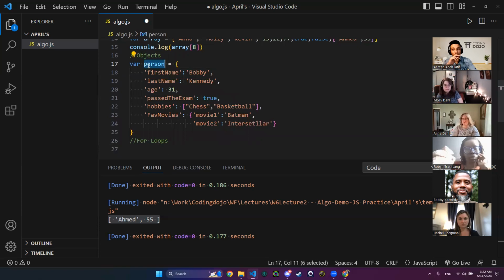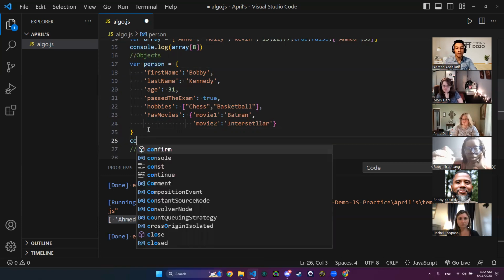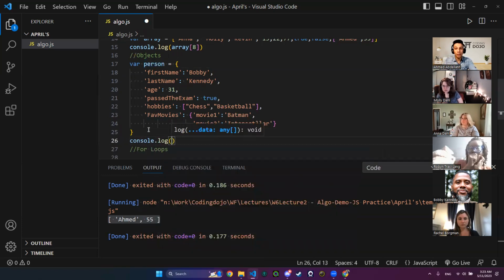In the objects, thank you so much for this, Rachel, yep, I would be calling the name of the object, then the key. So let me console.log. I want to console log the age of Bobby, which is 31. So 31 is in person, which is my object. So I'm going to say person.